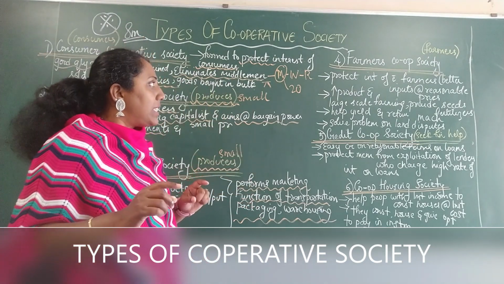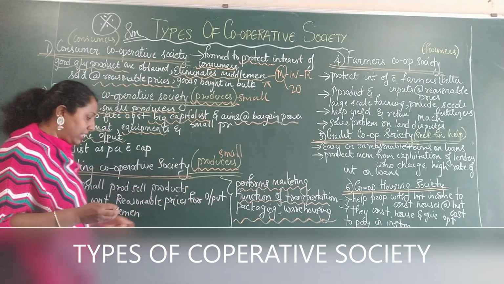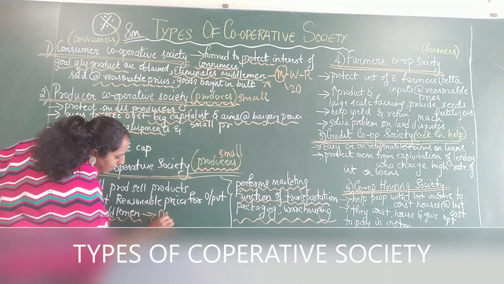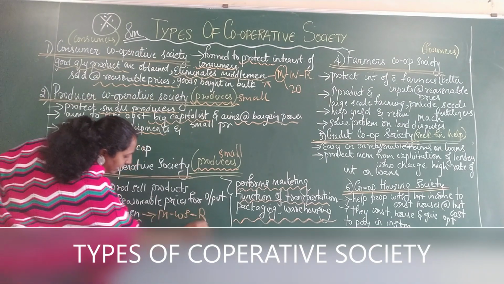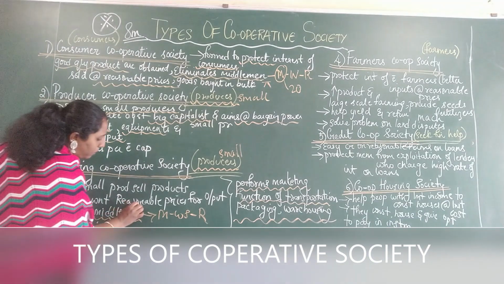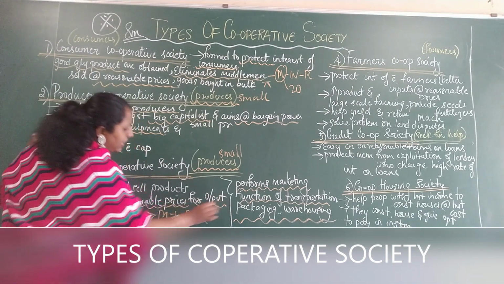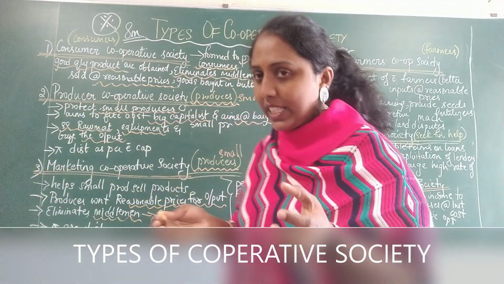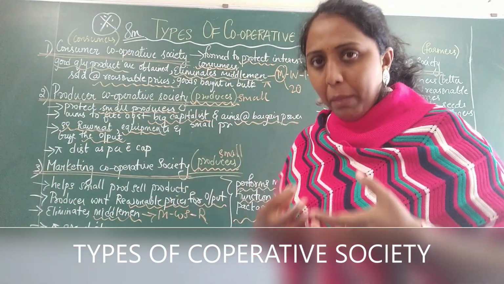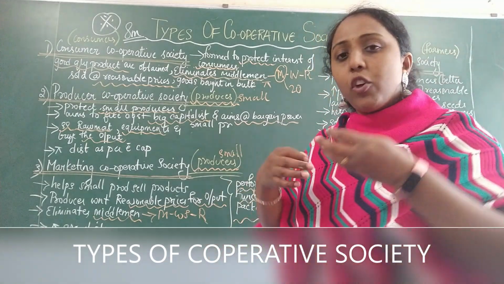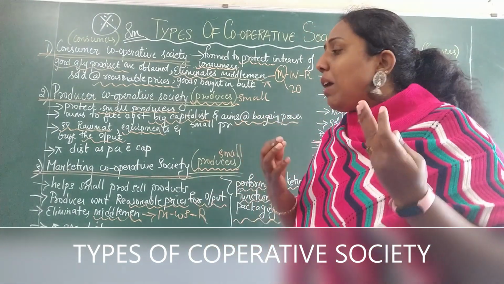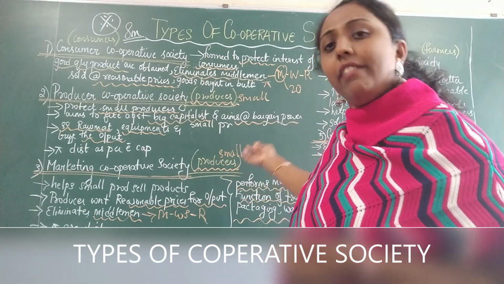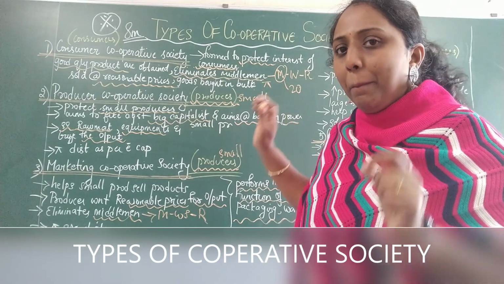Now the fourth one is, so here I am again going to underline the same points. So eliminates middlemen. Who are middlemen? Manufacturer, wholesaler, retailer. Then what is happening? It provides reasonable amount. That means it is helping the producers make sufficient amount of profits by buying the goods from the producers. So the producers before who could not sell anything are now at least able to sell the goods to the marketing cooperative society for some amount of profit.